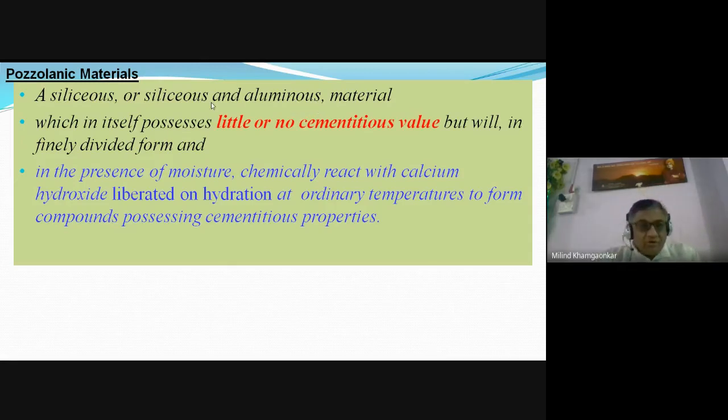So they are as good as cement, because the content of the cement is again silica, alumina and calcium oxide, CaO. So the GGBS is a very good pozzolanic material which contains siliceous, aluminous and calcareous material.